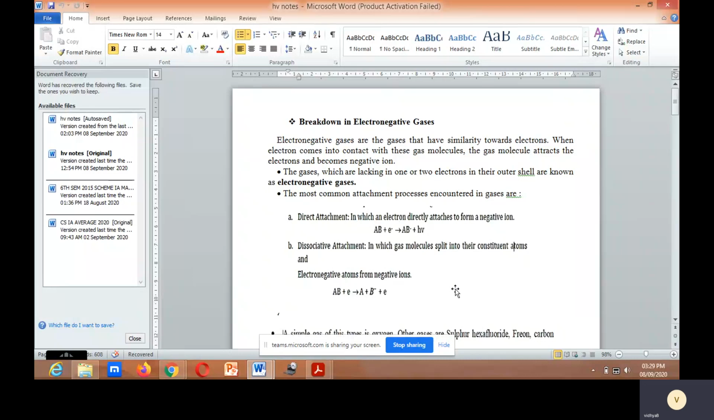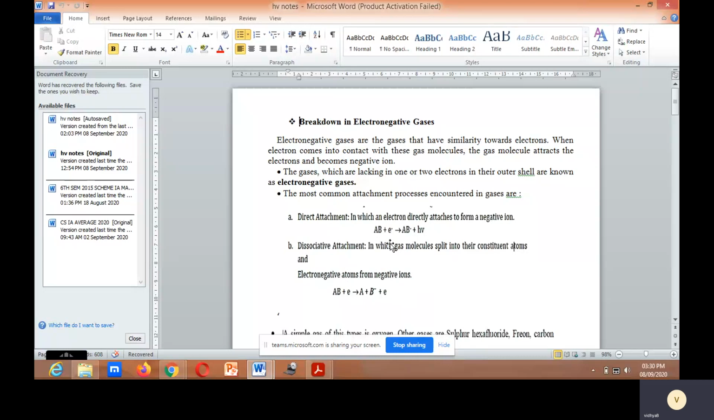When an electron comes into contact with these gas molecules, the gas molecules attract the electrons and become negative ions. There are two processes: direct attachment and dissociative attachment. In direct attachment, an electron directly attaches to form a negative ion. In dissociative attachment, the gas molecule splits into its constituent atoms, and the electronegative atoms form negative ions.